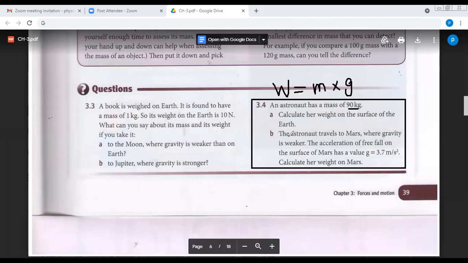Second, the astronaut travels to Mars, where the gravity is weaker. The acceleration of free fall on the surface of Mars has a value of 3.7. Calculate the weight.